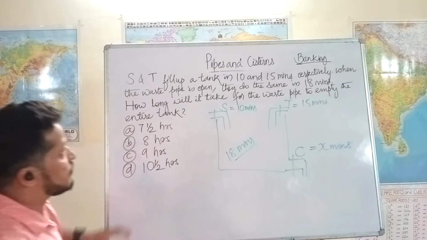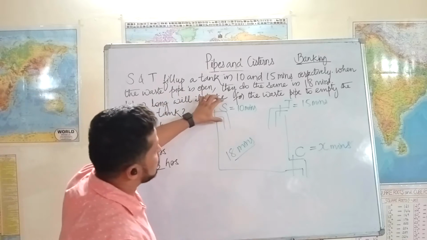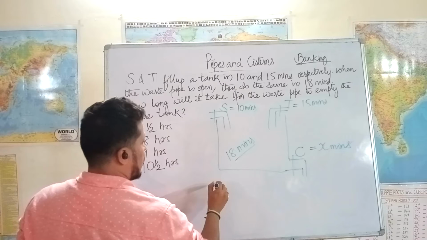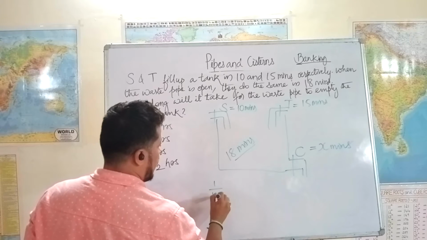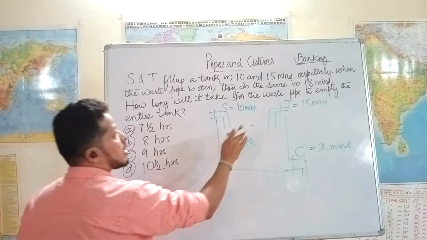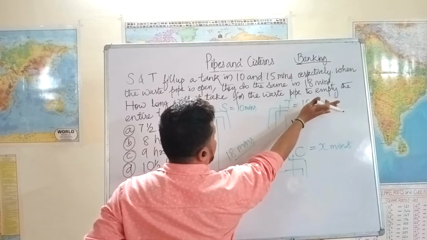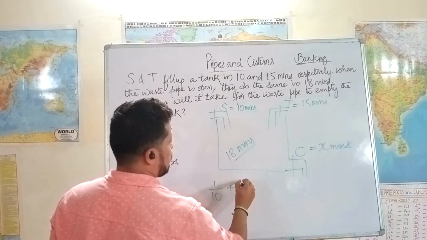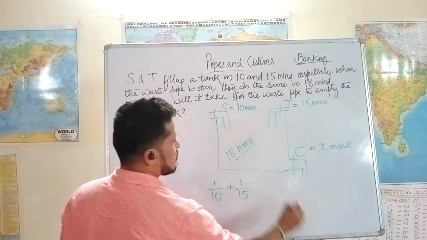Now, efficiency of S is what? It can fill the entire tank in 10 minutes. That means every minute it fills 1 by 10th of the tank. And the capacity of T is that it can fill the entire tank in 15 minutes. That means every minute 1 by 15th of the tank is filled.